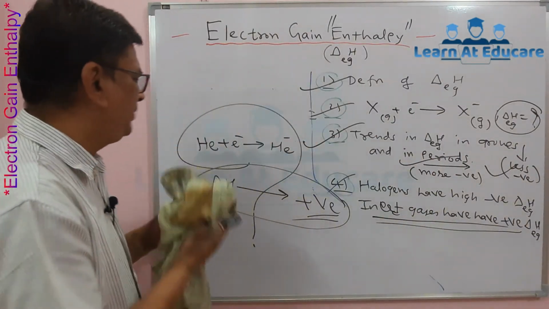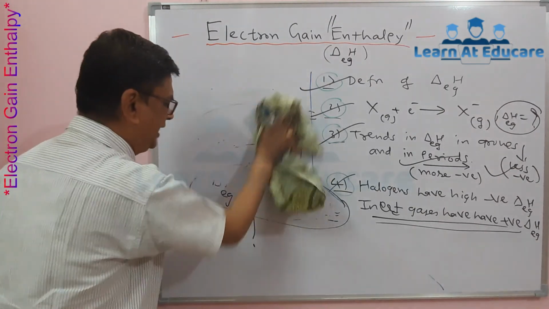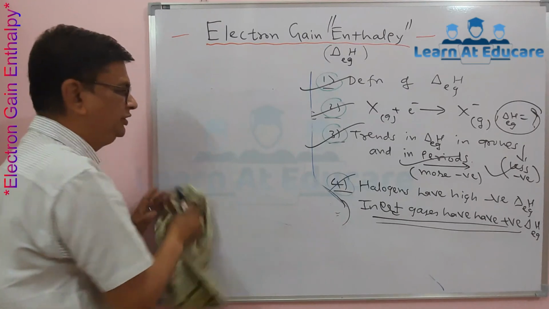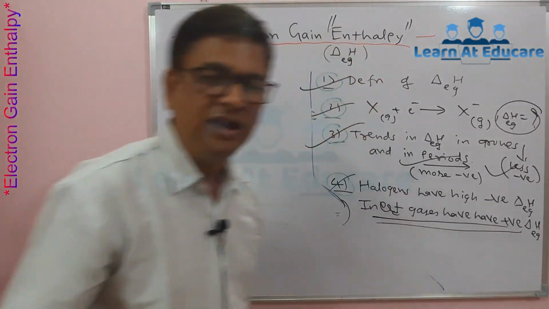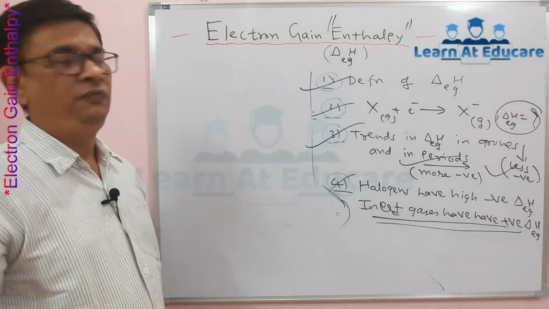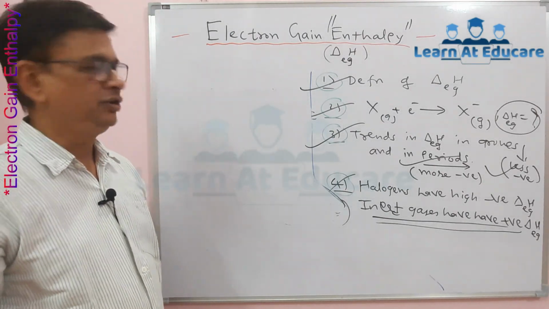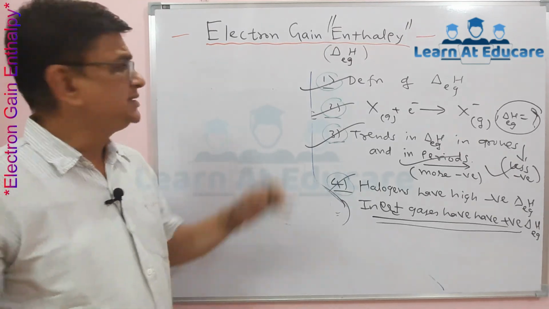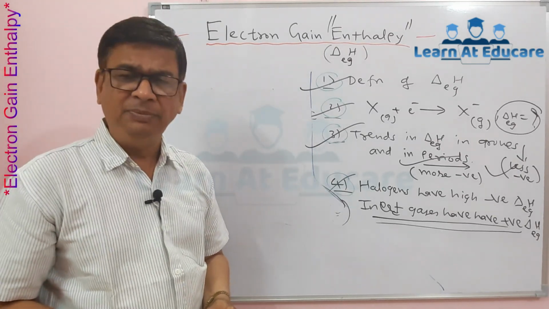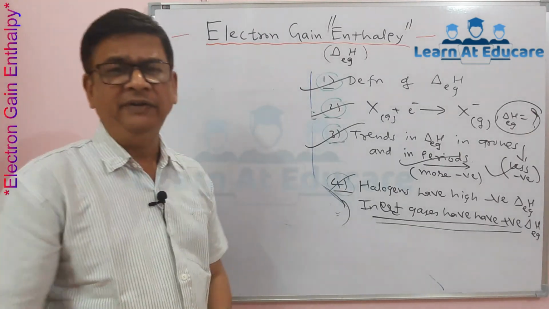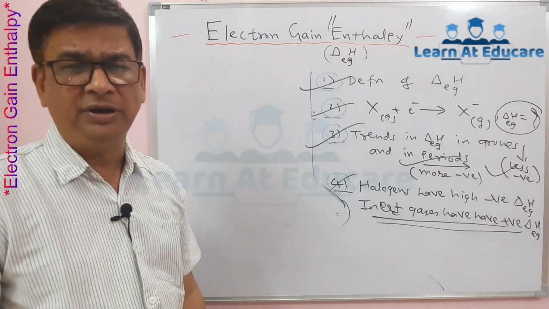In any period, the alkali metals and alkaline earth metals have very small negative values for electron gain enthalpy, but halogens have very highly negative electron gain enthalpy. This is the brief idea about electron gain enthalpy. In the next session, we will see electronegativity and its trends in the periodic table.